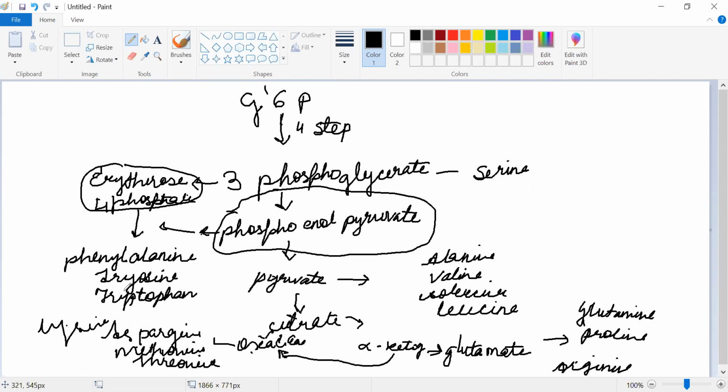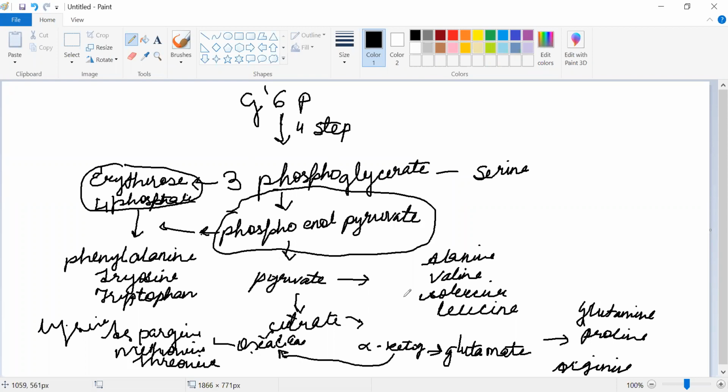You have all seen that shikimic acid is going to convert into chorismic acid, and from chorismic acid, it is going to divide in two ways: prephenic acid, and another leading to tryptophan. From prephenic acid you get two compounds, phenylalanine and tyrosine.